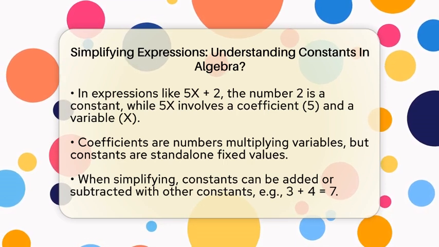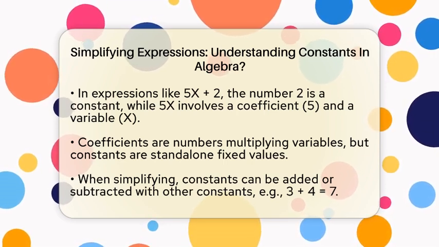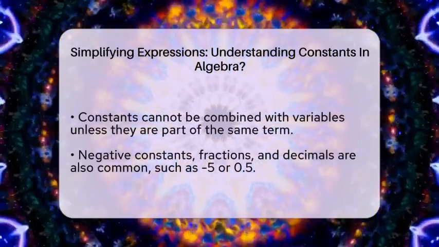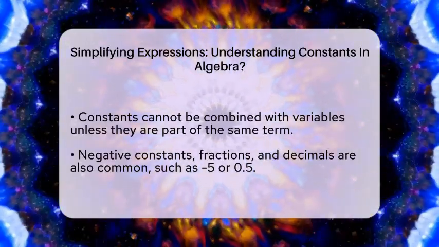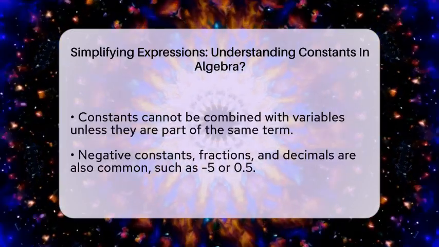For example, in 3 plus x, the 3 is a constant and x is a variable. You can't add them together, but you can combine all the constants in an expression to make it simpler. Constants can also be negative, like -5, or fractions and decimals, such as 0.5 or 1/2.